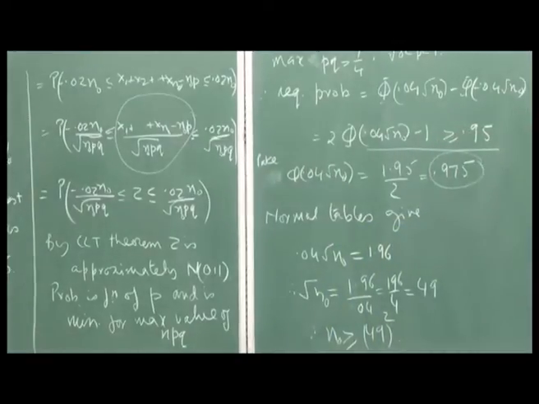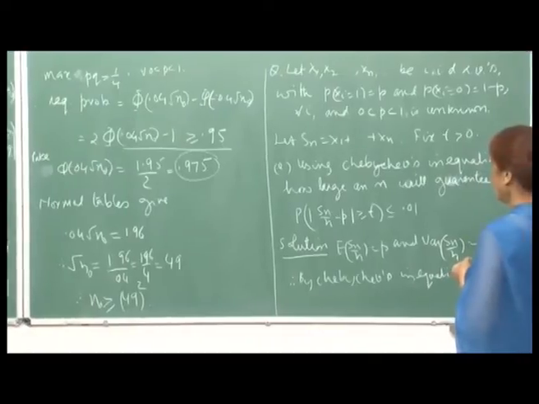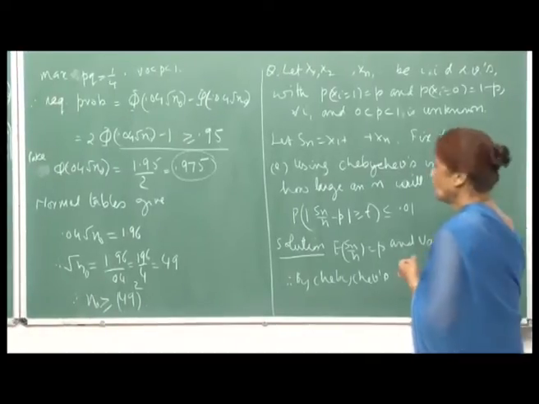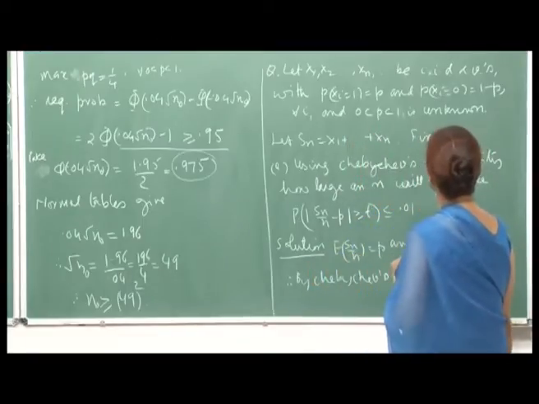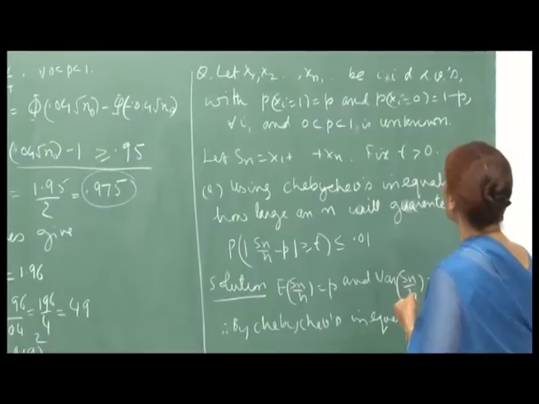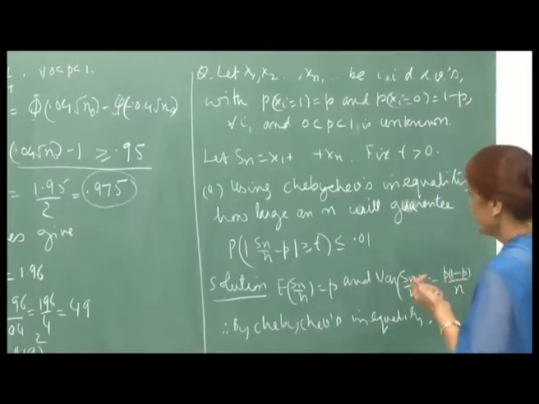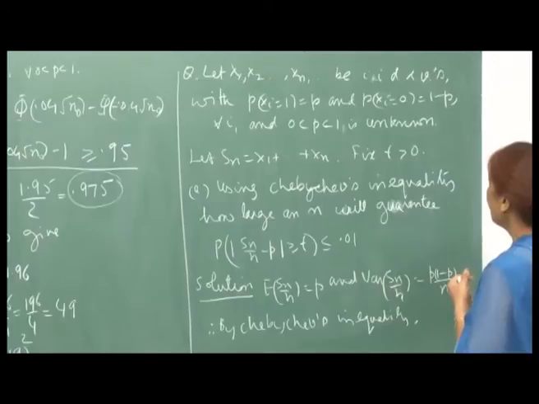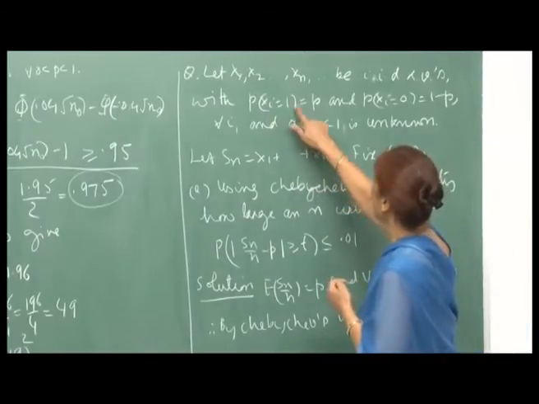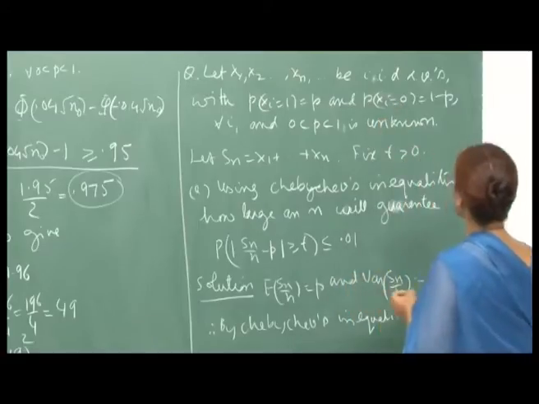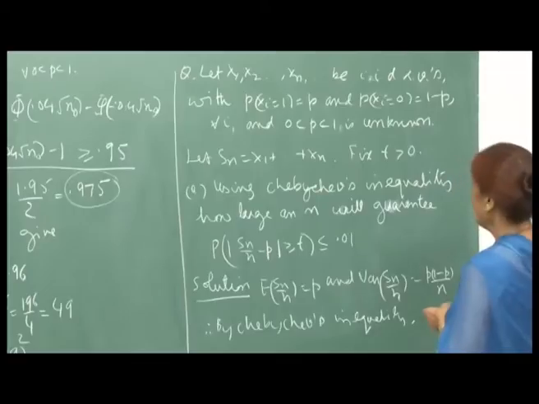Now I will try to give a variety of examples to show the use of the central limit theorem. Suppose you have X 1, X 2, up to X n, a sequence of independent identically distributed Bernoulli random variables, where probability X i equals 1 is p, and probability X i equals 0 is 1 minus p for all i, and p is unknown.